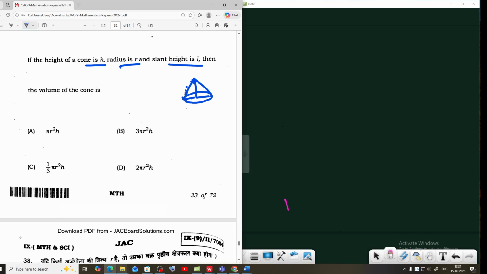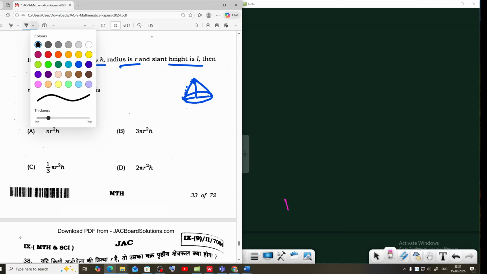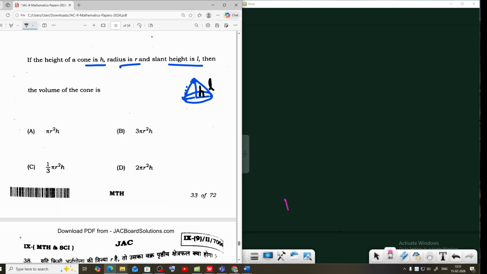This is the cone. This is h, this is the slant height, and this is the radius. First we can also write three terms: CSA of cone, TSA of cone, and volume of cone.